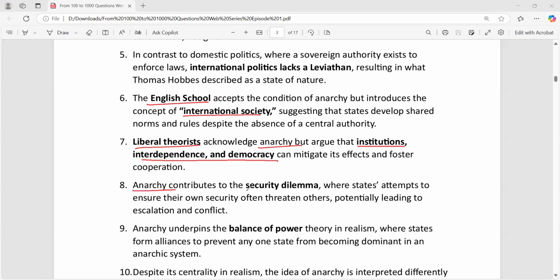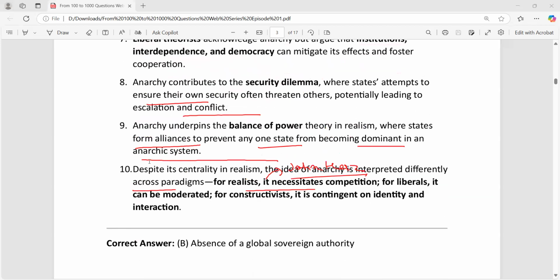Anarchy contributes to the security dilemma. What is the security dilemma? That mistrust, that fear in your mind. This security dilemma concept was given by John Herz. This is also a very important question. Remember that one. If I'm acquiring a gun, you are very narrow minded and you think that I'm acquiring the gun just to shoot you. So this is what the security dilemma is. Okay, let us go to the next one.